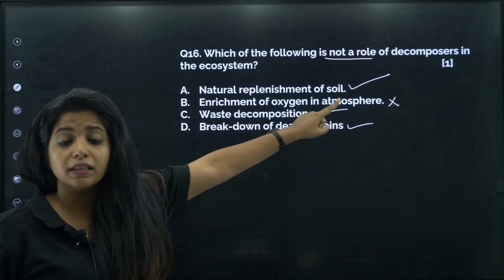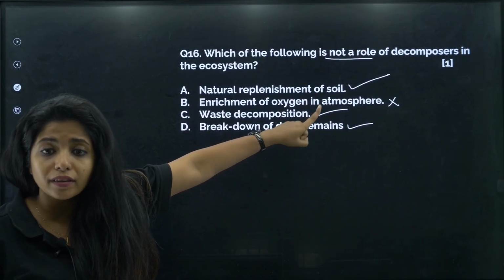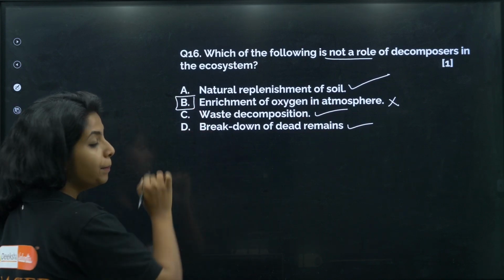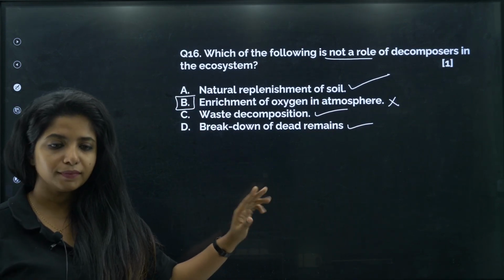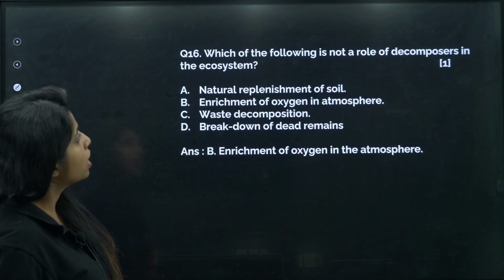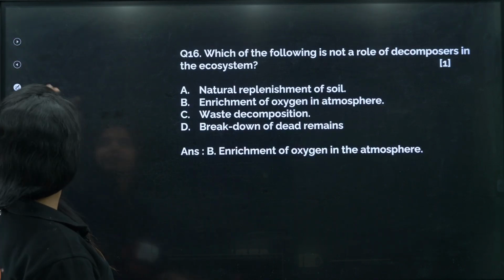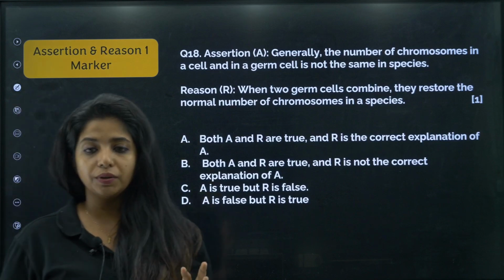But this is not something that they do, my dear children. This is not their role. So which is why I'll say B is the correct answer for this thing. Cool. Now, next question. Which of the following is, okay, assertion and reason question, okay.